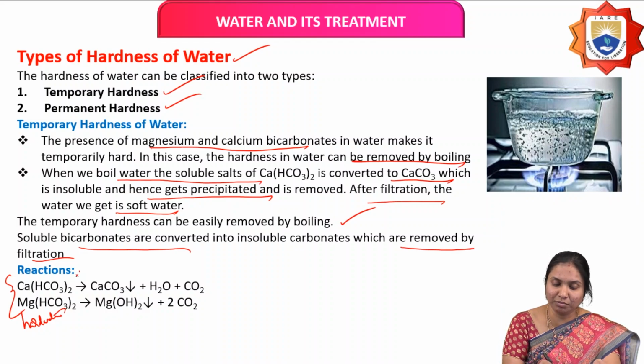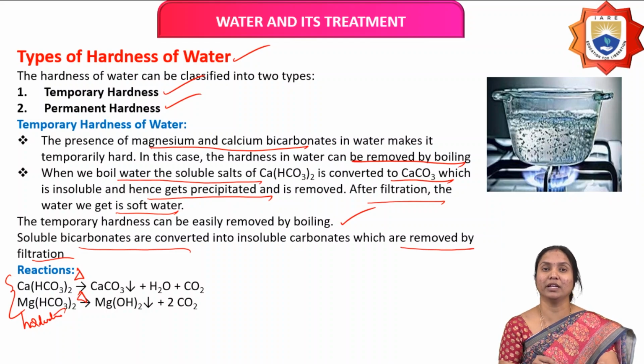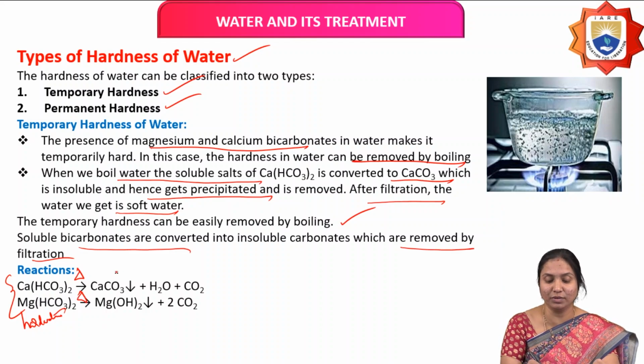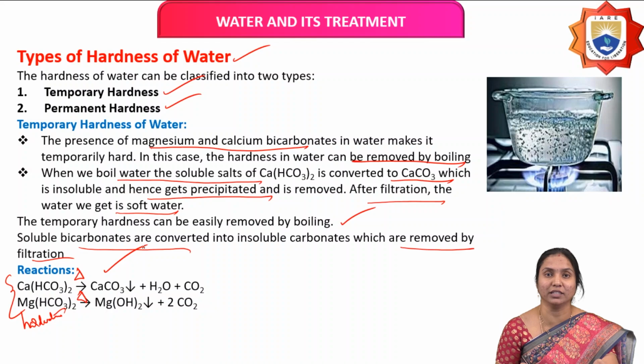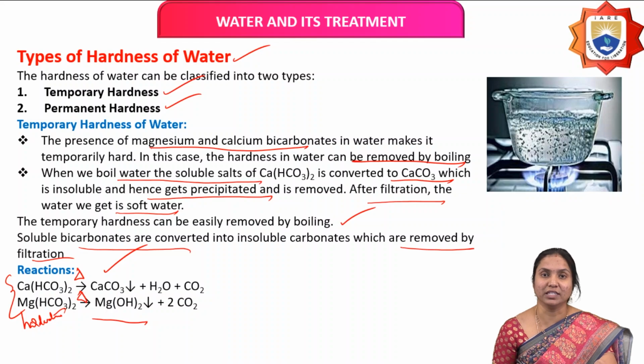During the heating process, soluble calcium bicarbonate is converted into insoluble calcium carbonate precipitate, and magnesium bicarbonate is converted to magnesium hydroxide precipitate. It can be removed by filtration. In this way we can remove the temporary hardness causing ions present in water by boiling.